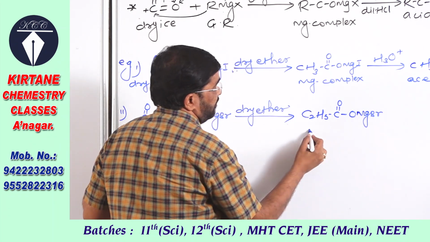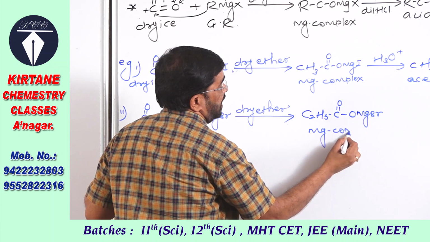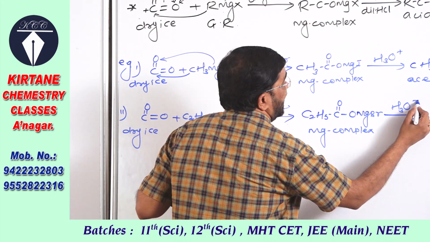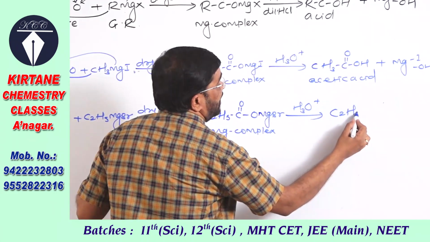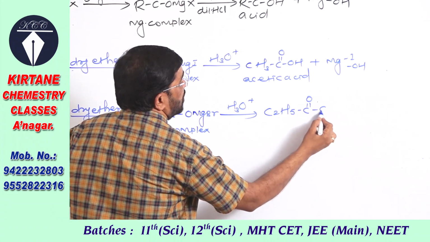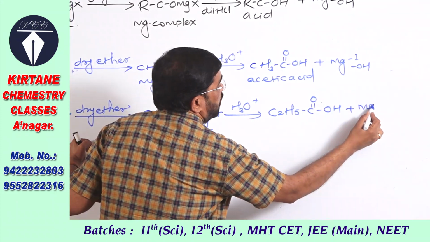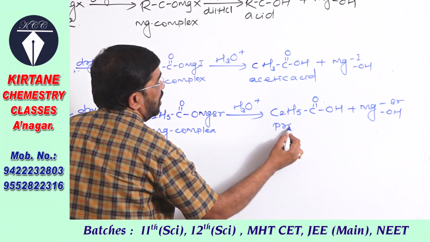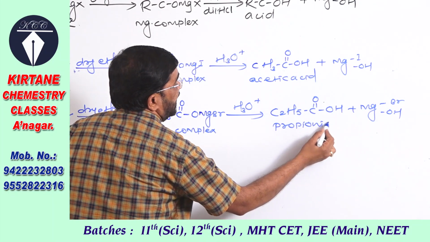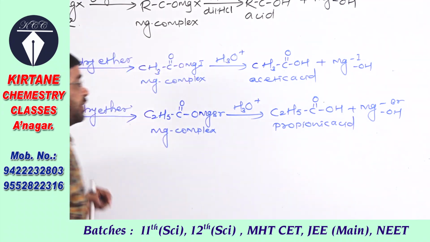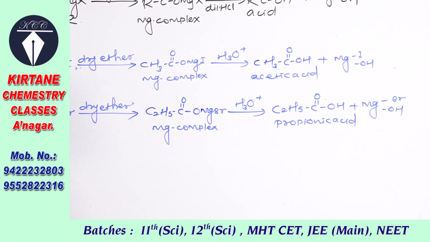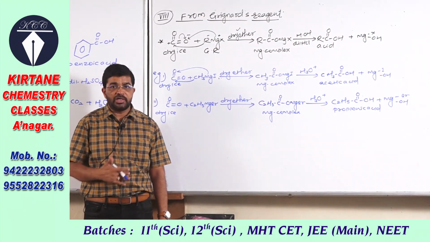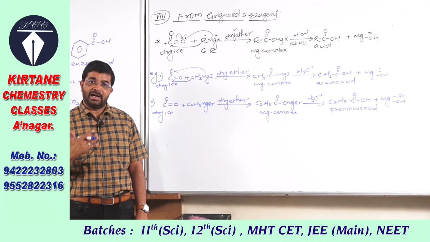In the first step, the magnesium complex is formed, and this on acid hydrolysis forms propanoic acid or propionic acid. So in this way we can prepare carboxylic acids from Grignard's reagent and solid CO2 or dry ice.